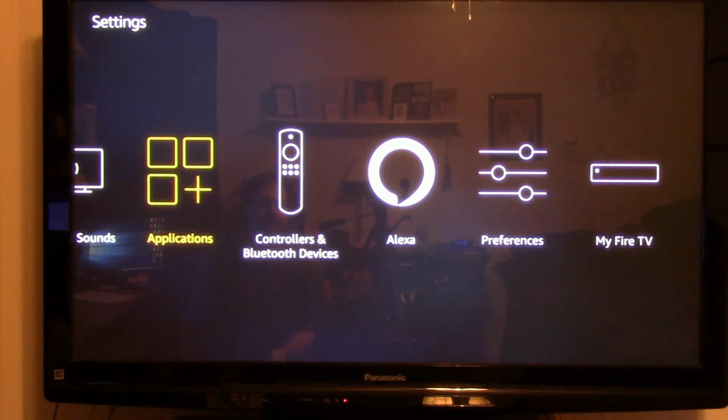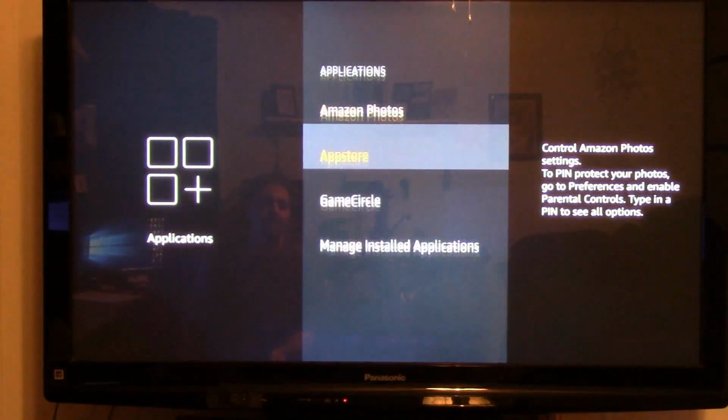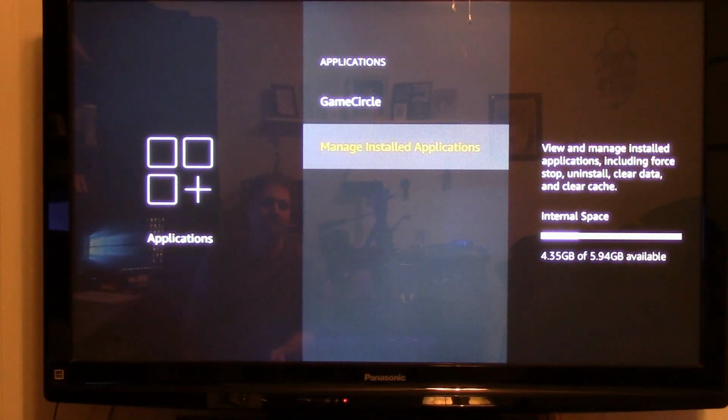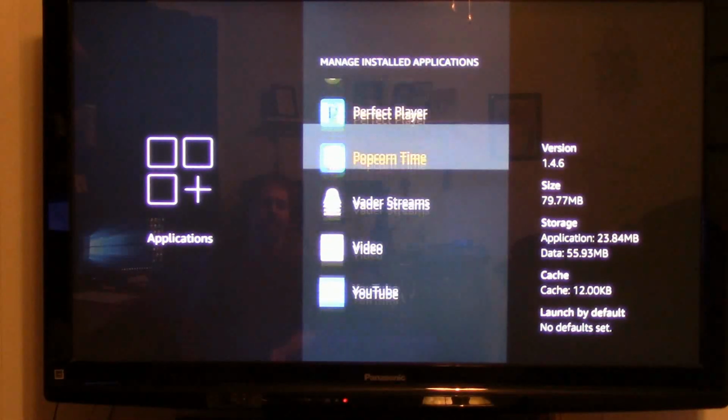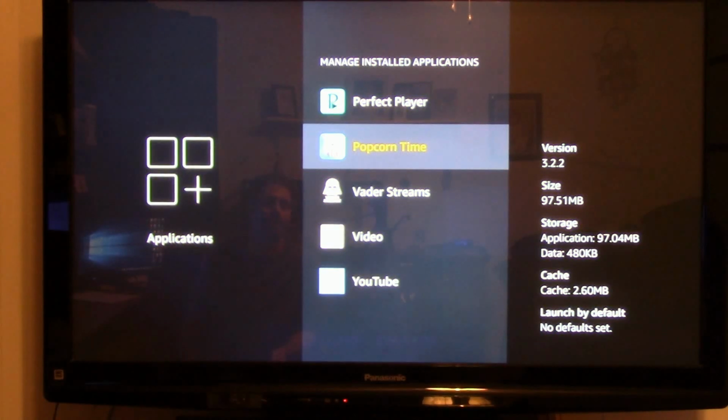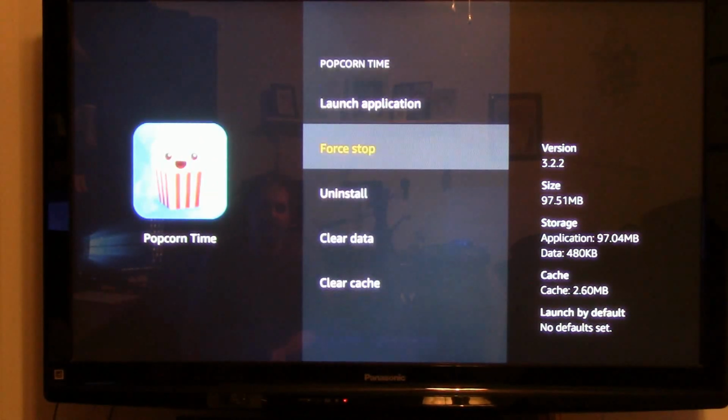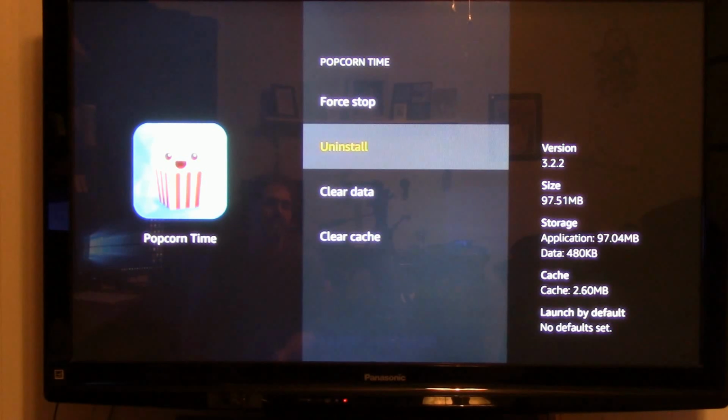notifications, applications, manage installed applications. Okay, and then Popcorn Time. And I'll go down to uninstall.